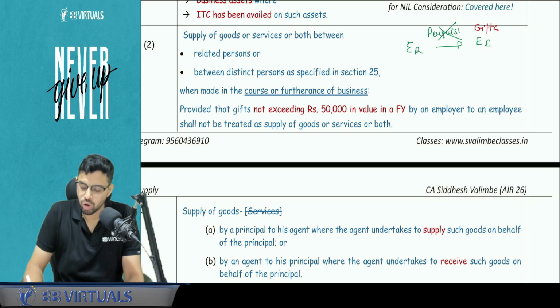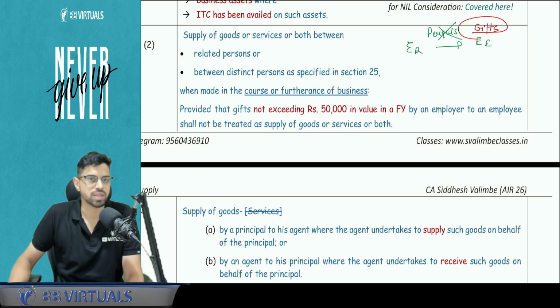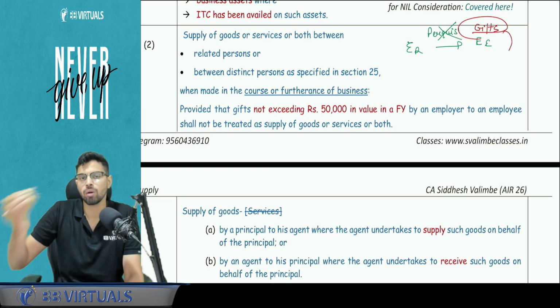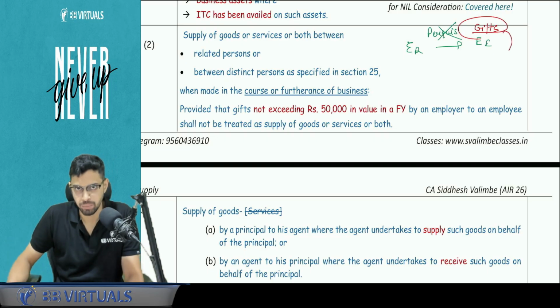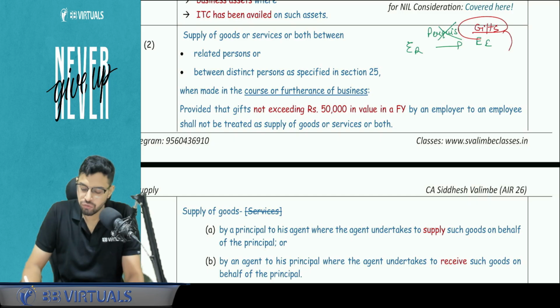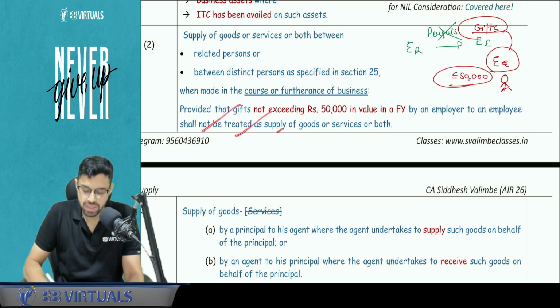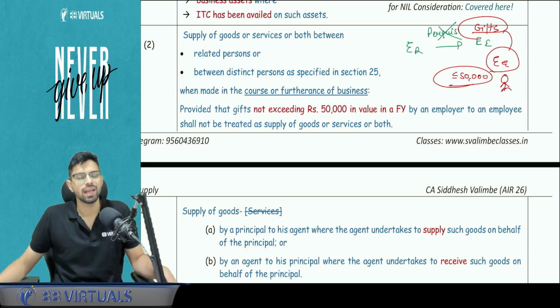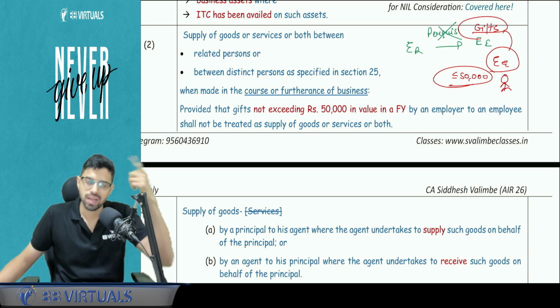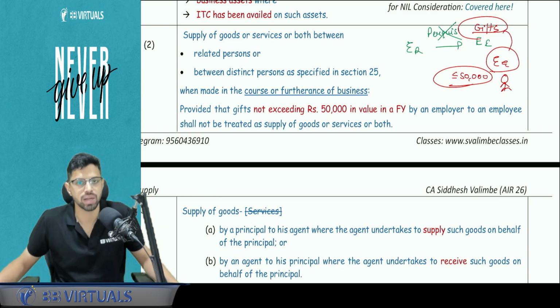Gifts are not part of the contractual obligation or any kind of salary contract. This is happening over and above the salary contract or that contractual obligation. If you give a gift to your employee, one employee, we are talking about an individual, up to 50,000 in 1 year, that is still outside the scope of GST. If this had not been stated, this exemption would not have been given, then even a ₹1 gift would have been considered a consideration and would have been taxable under GST.